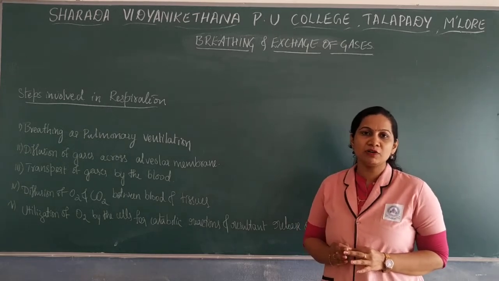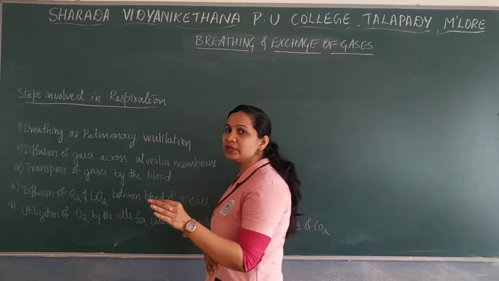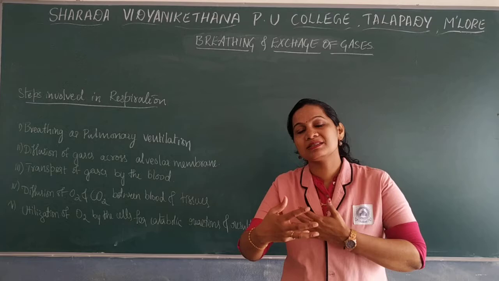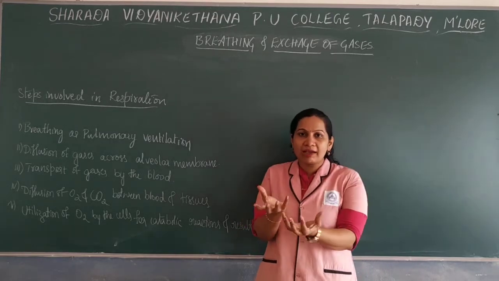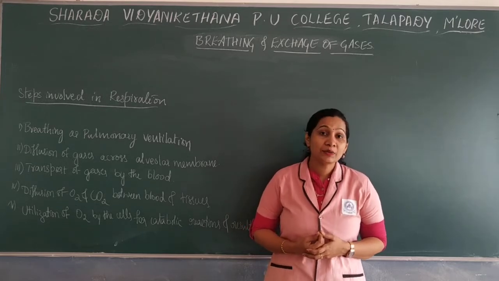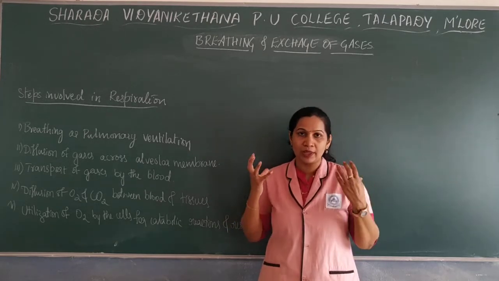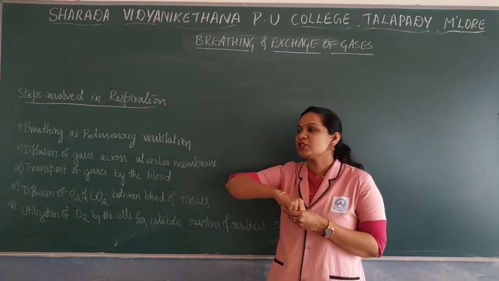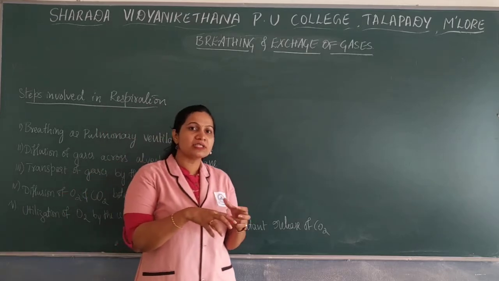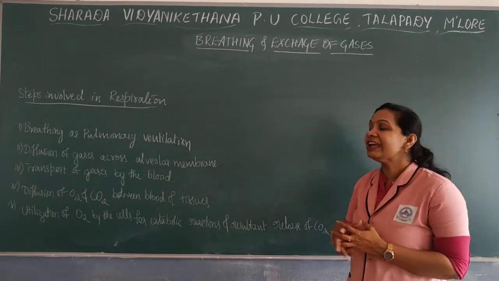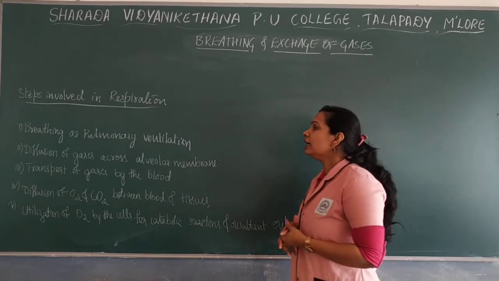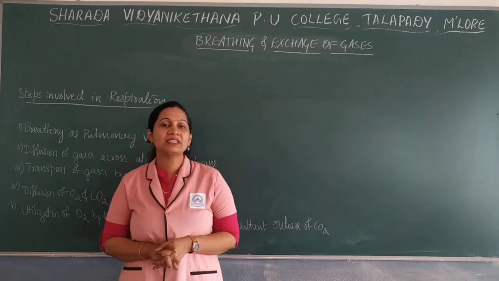What happens in the alveoli? As I told, one of the functional units in our lungs is nothing but the alveoli. The wall of the alveoli is also made up of blood vessels. So there is a presence of blood vessels in the wall of the alveoli, where the oxygen which we inhale will enter into the alveoli. Here one of the very important aspects in these blood vessels is nothing but hemoglobin.